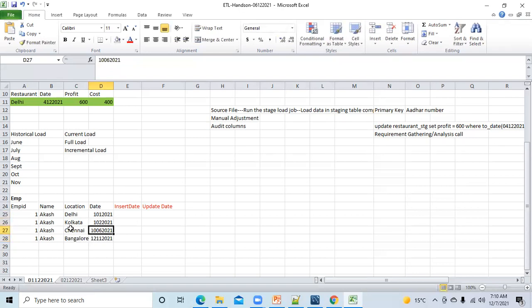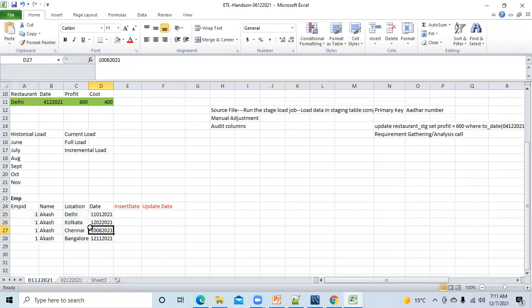If I show you this data, you can understand that Akash was staying in Delhi on the first of, okay, the first is not showing. Let me make this 11th. It is getting truncated, so let me change the format. Fine. From this data, you can understand that Akash was staying in Delhi on 11th of January. Then from 12th February onwards, he was staying in Kolkata. Then from 10th June onwards, he was staying in Chennai, and from 12th November onwards, he was staying in Bangalore.